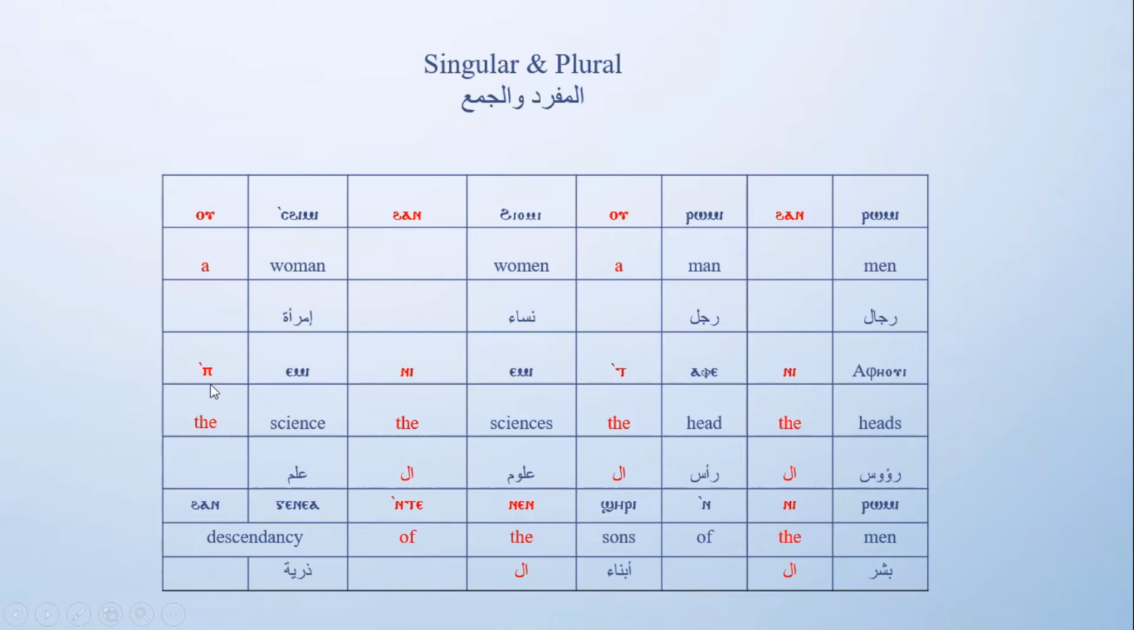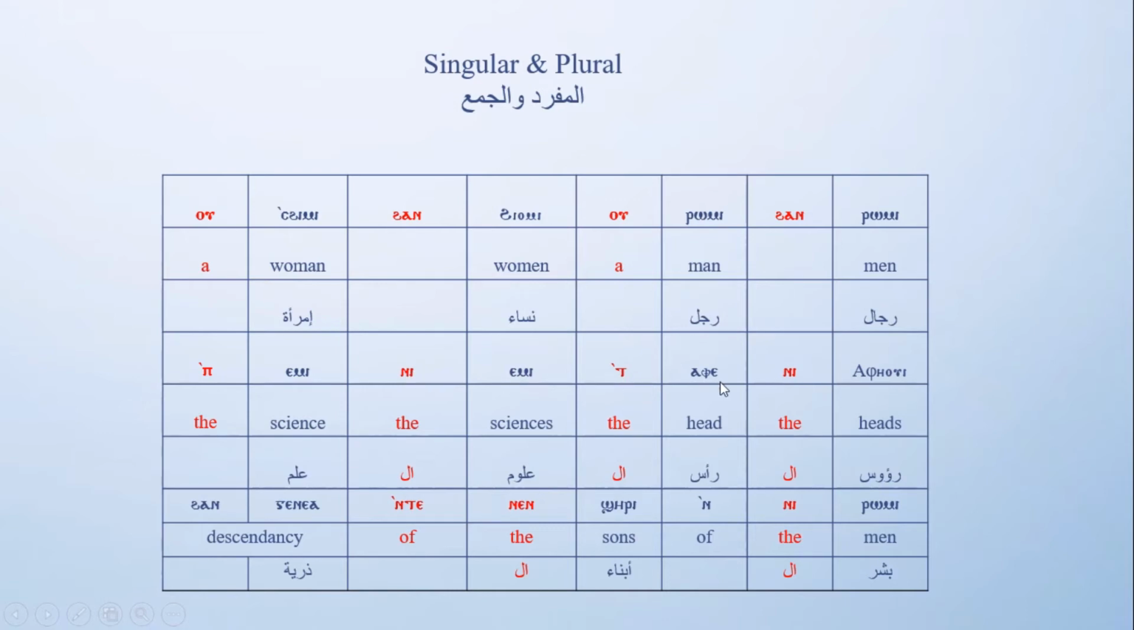Another word, ep emi, it means the science or the knowledge. Ni emi, it means the sciences. Here it's a definite article, indicating a singular masculine. We used ep emi, and we wanted to turn it into plural. We keep the word as is, and the ep turns into ni emi.